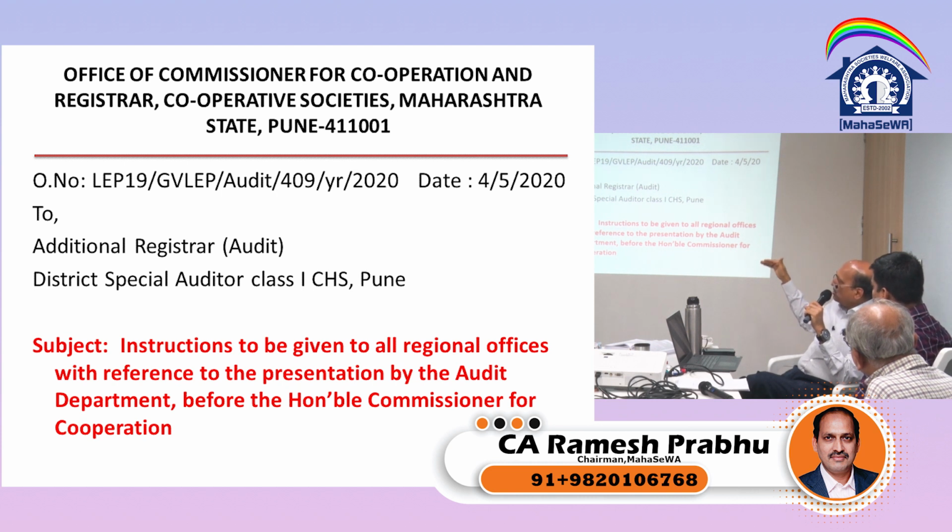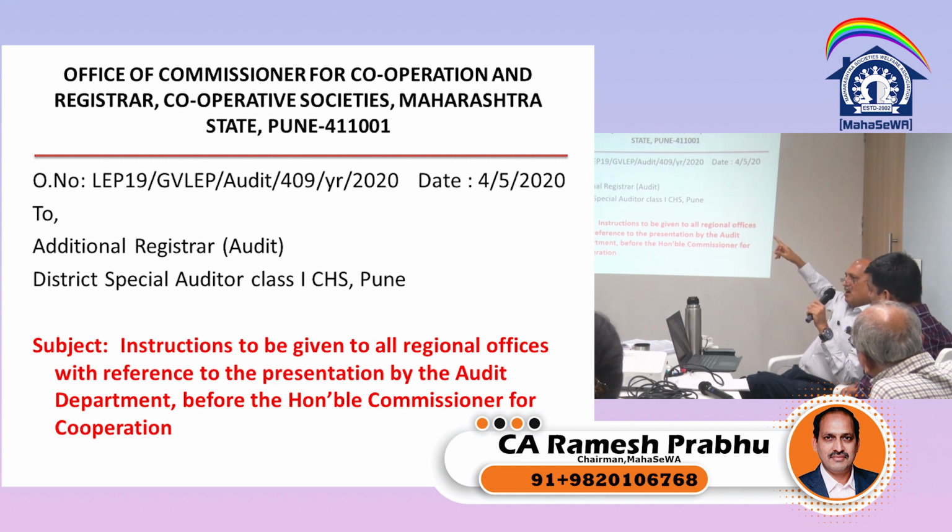And above the district special auditor, there is a joint auditor. जैसे divisional joint registrar है, वैसे ही divisional joint auditors are there. Okay, then there is an additional registrar for audit. So this way, see, that is why it is written additional registrar audit, district special auditor, and even there is a divisional joint registrar. There are 9 divisions in Maharashtra. So in every division there is a divisional joint registrar. Then there is an additional registrar for entire Maharashtra.